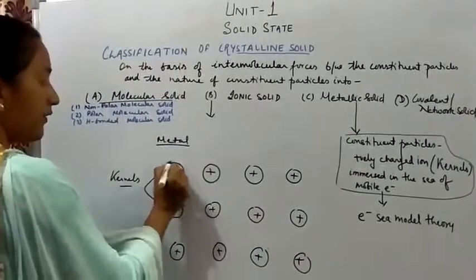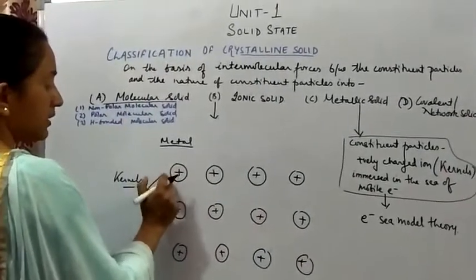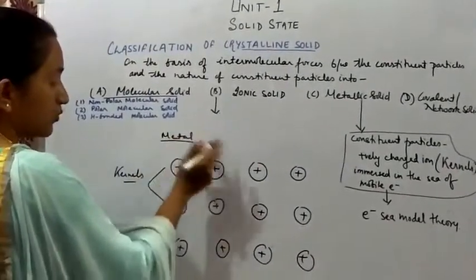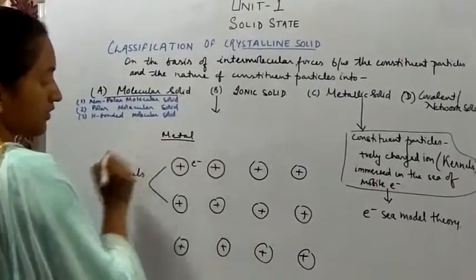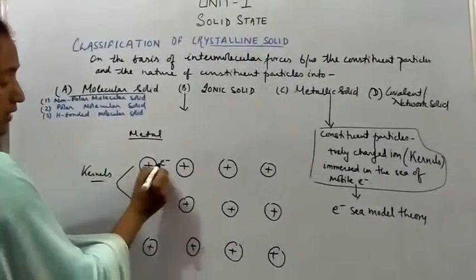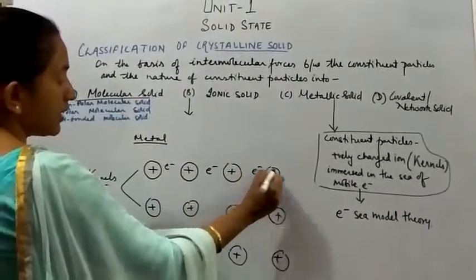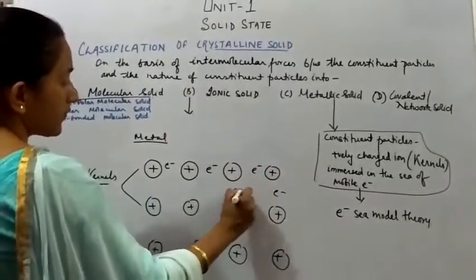Right? Now every metal atom has a kernel and the outermost shell electron which it tends to lose. Let it be this e negative. I am showing it here. This is e negative.